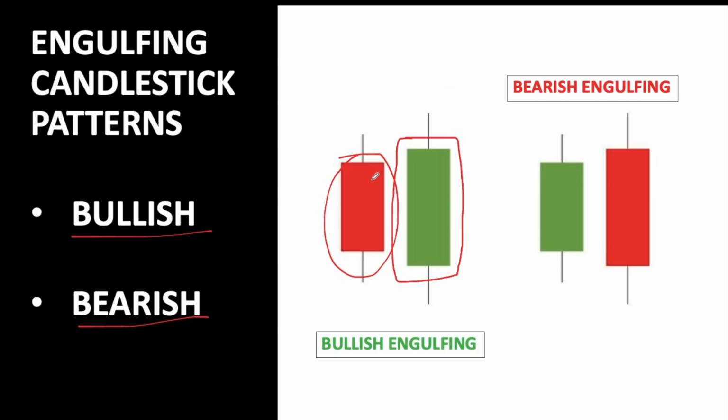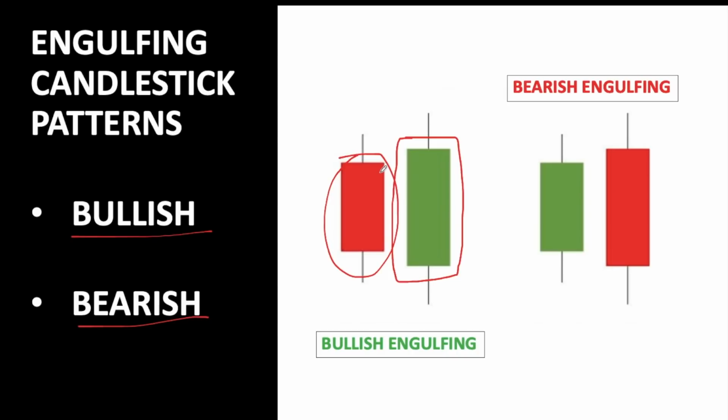Engulfing means it's covering the whole body. The second candlestick covers the whole body of the first candlestick, and it appears in a downtrend, right? This indicates that the bearish trend is coming to an end and is ready for an uptrend. So this is about bullish engulfing. Now we'll discuss the bearish engulfing pattern.